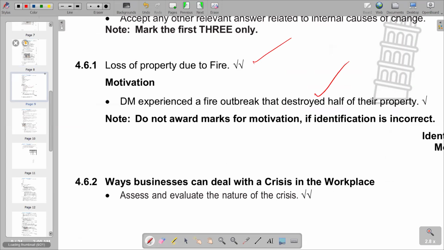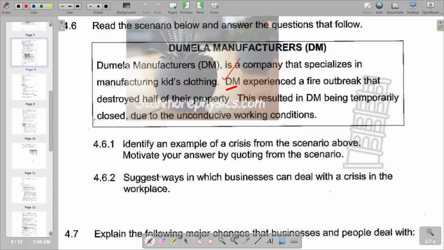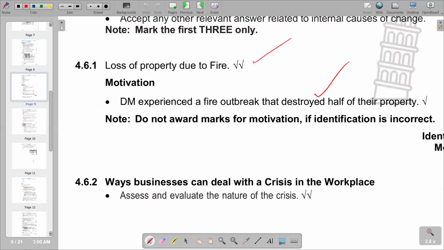Then we move on to the next part of our question, which is 4.6.2. Suggest ways in which businesses can deal with crisis in workplaces. So what are the ways in which businesses can deal with crisis? They should assess and evaluate the nature of the crisis is one way.